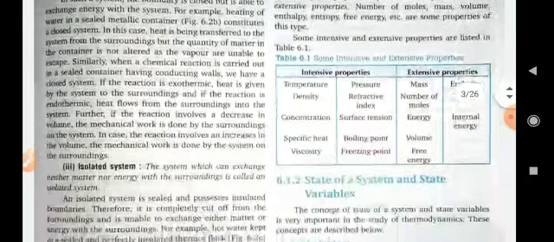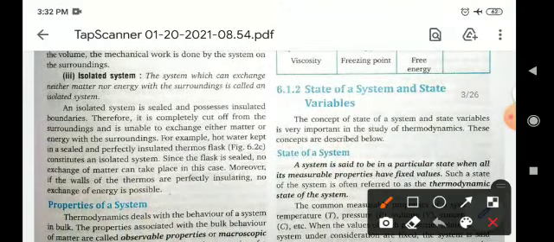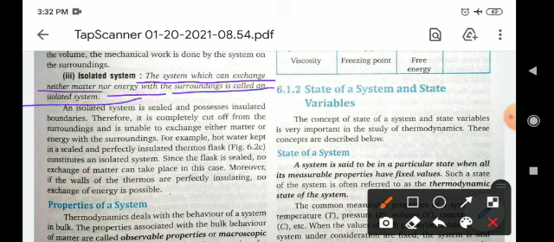Now, the third one is the isolated system. The system which can exchange neither matter nor energy with the surroundings is called an isolated system. For example, hot water kept in a sealed and perfectly insulated thermos flask is an example of an isolated system.